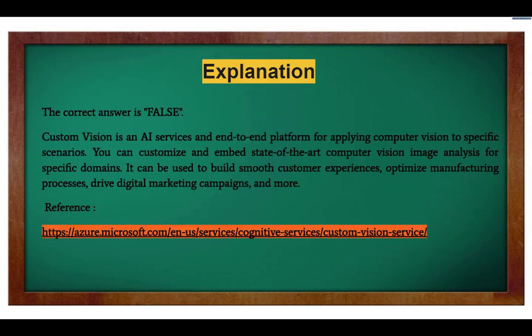Custom Vision is an AI service and end-to-end platform for applying computer vision to specific scenarios. You can customize and embed state-of-the-art computer vision image analysis for specific domains. It can be used to build smooth customer experiences, optimize manufacturing processes, drive digital marketing campaigns, and more.